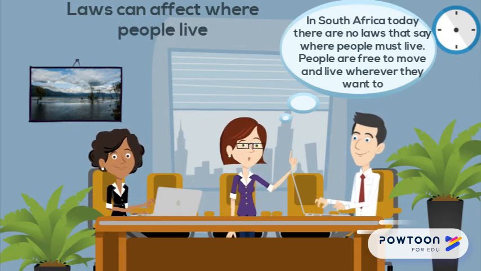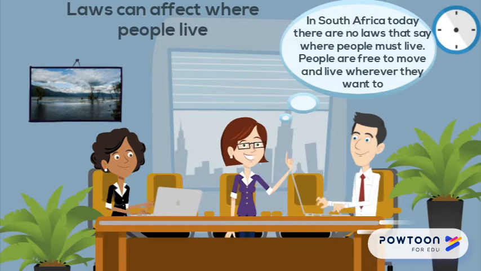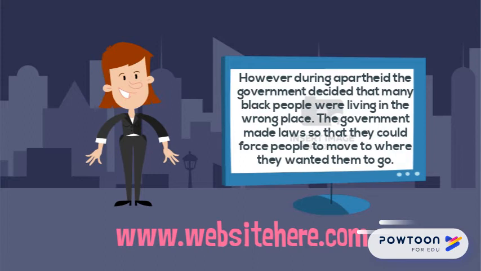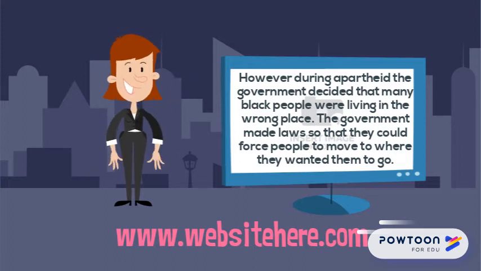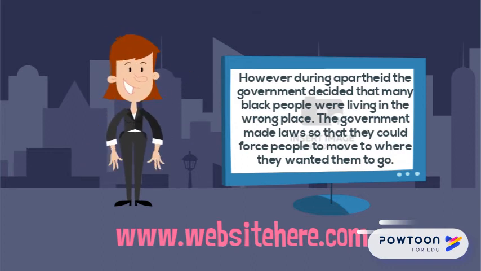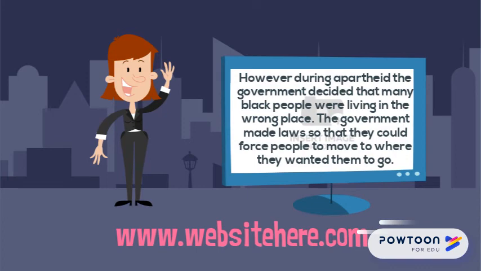However, during apartheid, the government decided that many black people were living in the wrong place. The government made laws so that they could force people to move to where they wanted them to go. These forced removals affected about 3.5 million people.